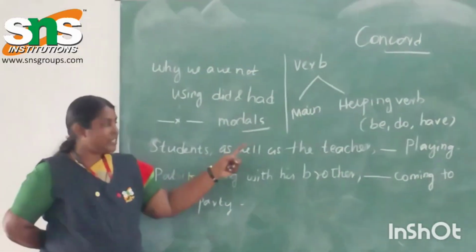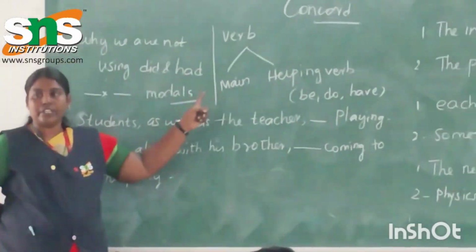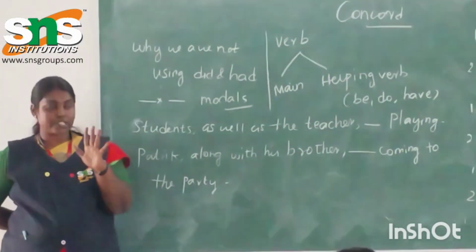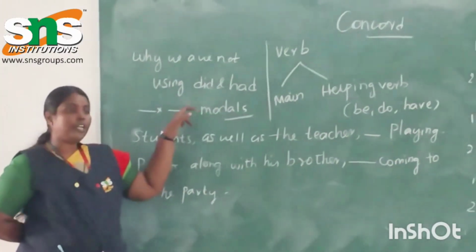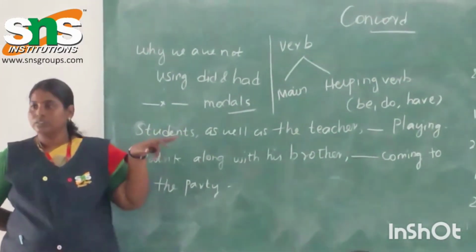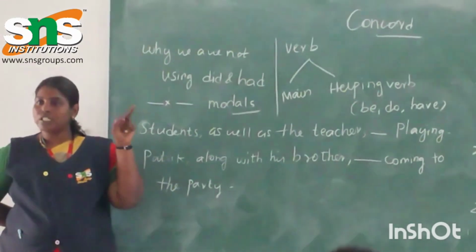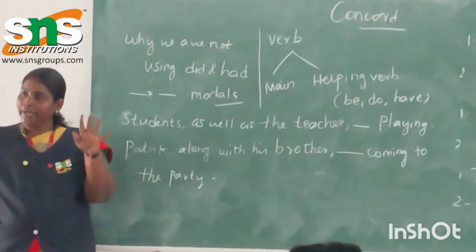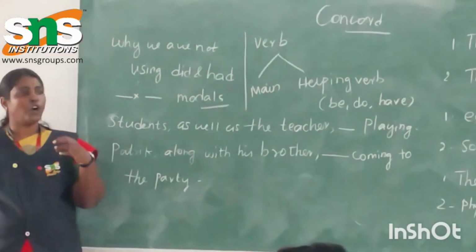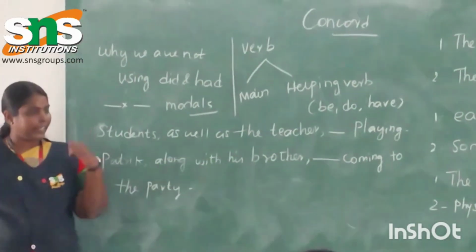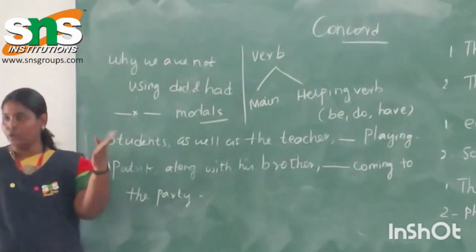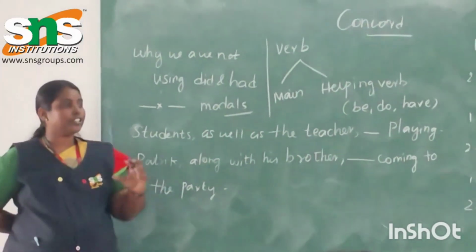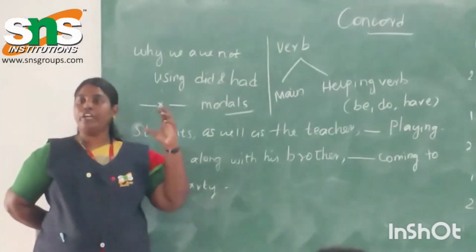So what is the concept of not applying the past tense in the thing? Because in a past tense everything is equal with the verb form. There is no distinction of singular plural and modals also. What are the modal verbs we can use? Can, could, may, might. We can use can, could with all kinds of singular and plural. I can, she can, he can, he could. So there is no distinction. When you don't have a distinction with the verb structure, there is no need to use.